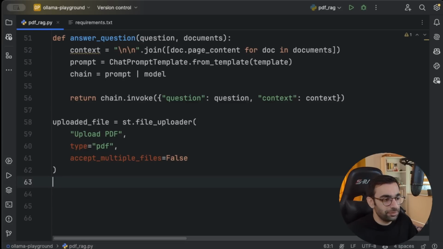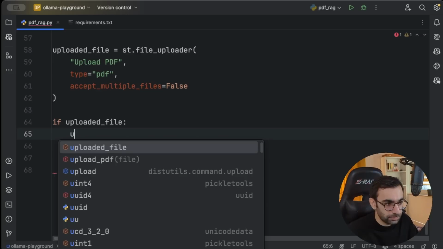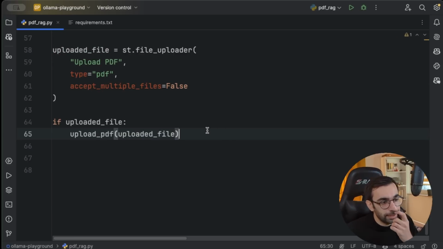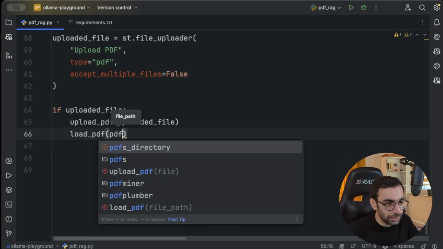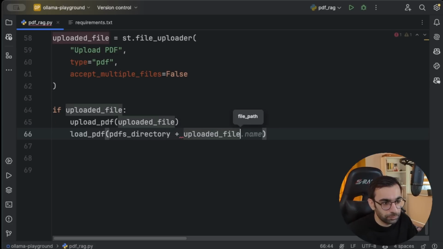I'm gonna say if there was an uploaded file, first upload this PDF. Then I need to load this PDF and make documents out of it. For the path, I'm gonna say PDF directory plus uploaded file.name. Yeah, like this.